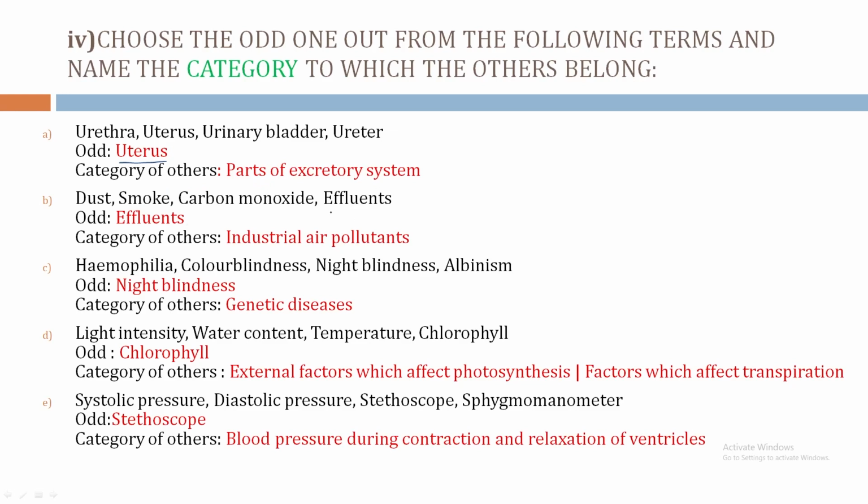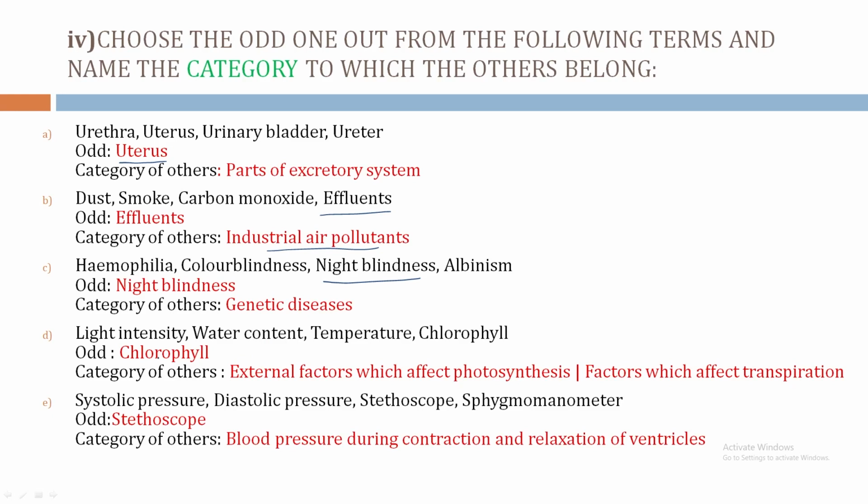Odd term is effluents. Effluents is the liquid industrial waste, whereas the category of others, industrial air pollutants. Hemophilia, color blindness, night blindness, albinism. Odd term is night blindness. It is caused due to deficiency of vitamin A, whereas others are genetic diseases.